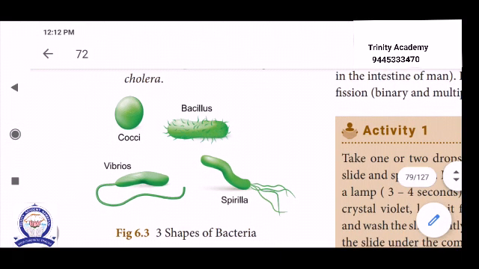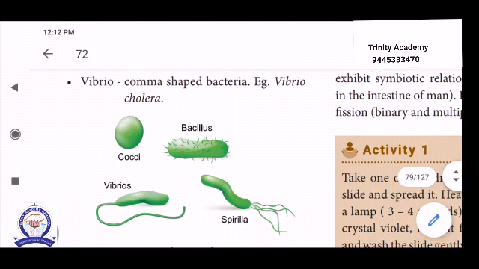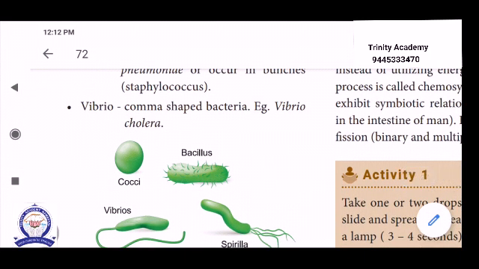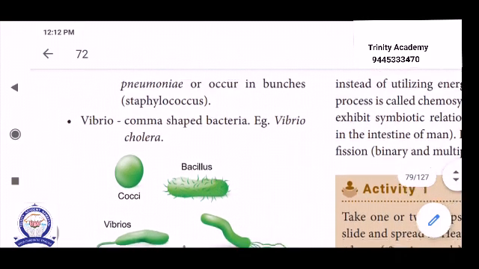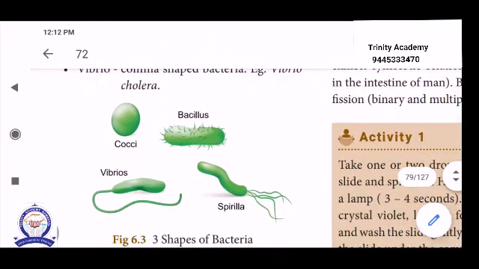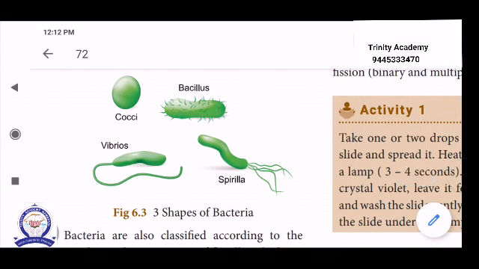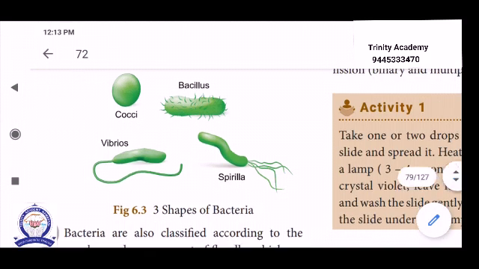See the picture. First one, cocci, so it resembles cocci-shaped bacteria. Second one, bacillus, a rod-shaped bacteria. Third one, vibrios, comma-shaped bacteria. And fourth one, spirilla, it is the spiral-shaped bacteria with a tuft of flagellum attached at either end, called spirilla.